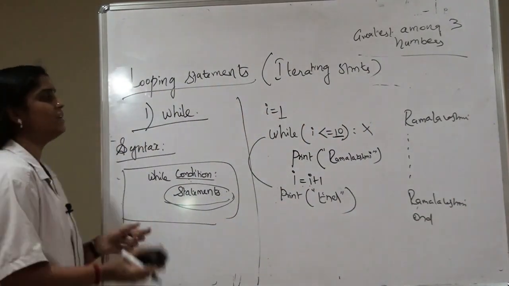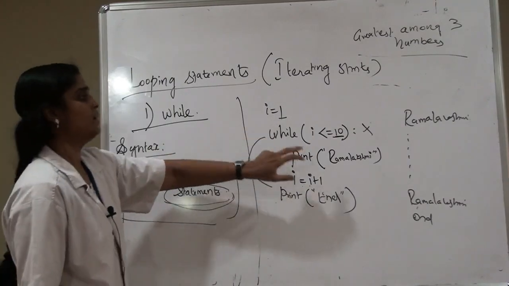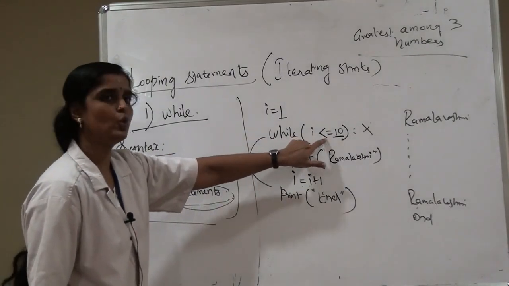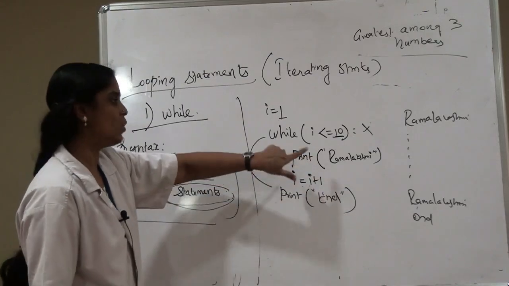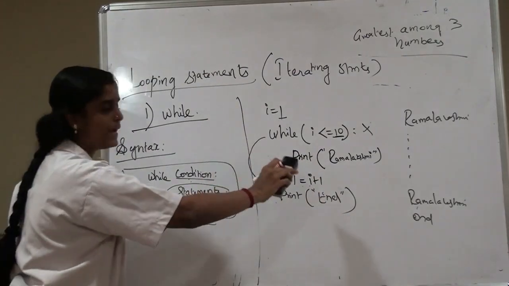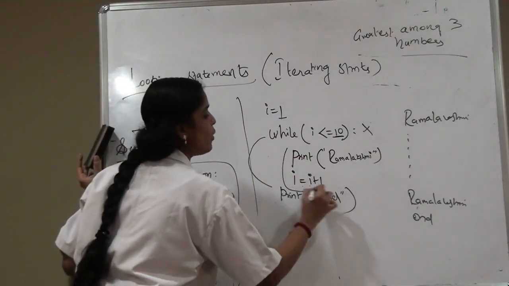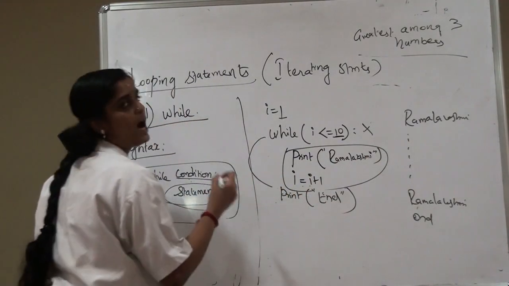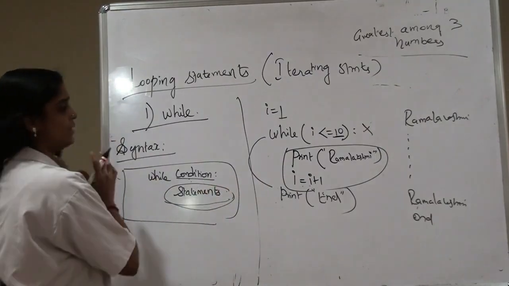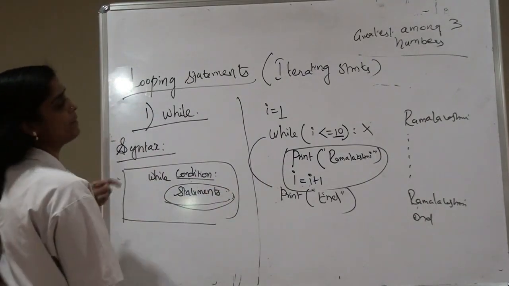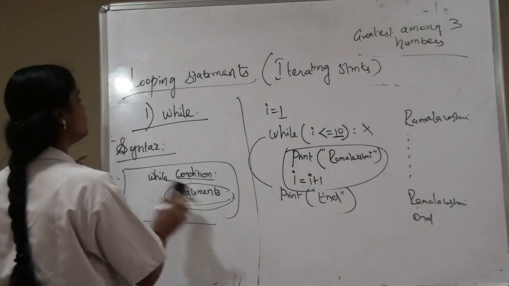Hope you understand. First the value of I is 1. If the condition is true, the statement will get executed within the while block. If the condition has failed, then it will come out of the loop. So the statement within the while block gets repeated until the condition fails. That is the concept of while statement. Let me explain while statement with one more example.